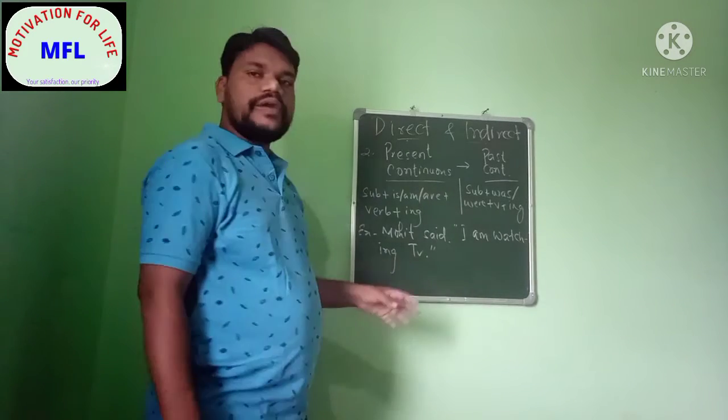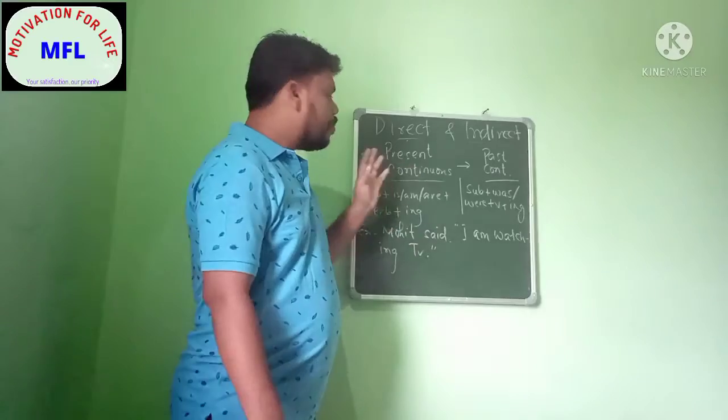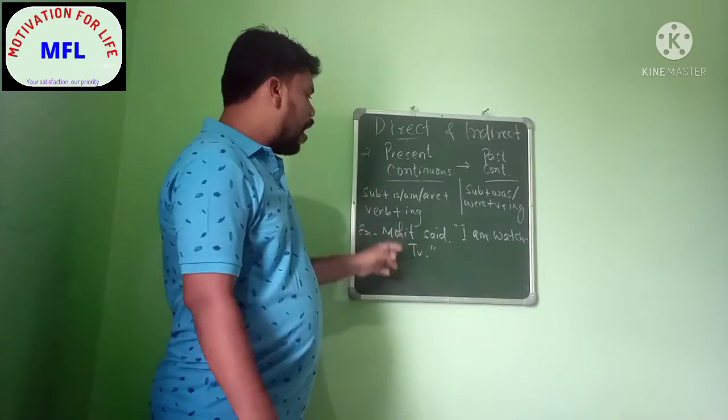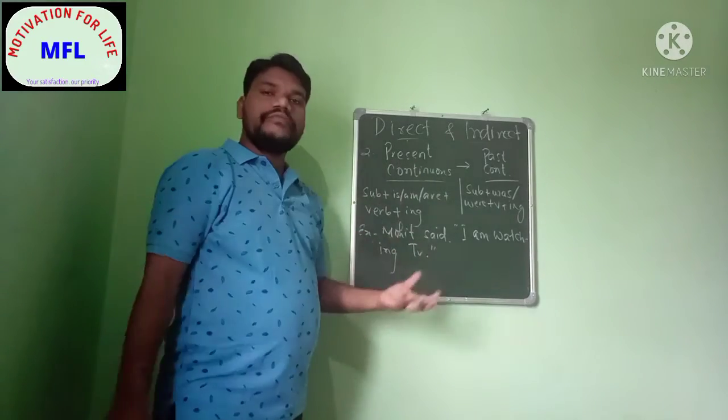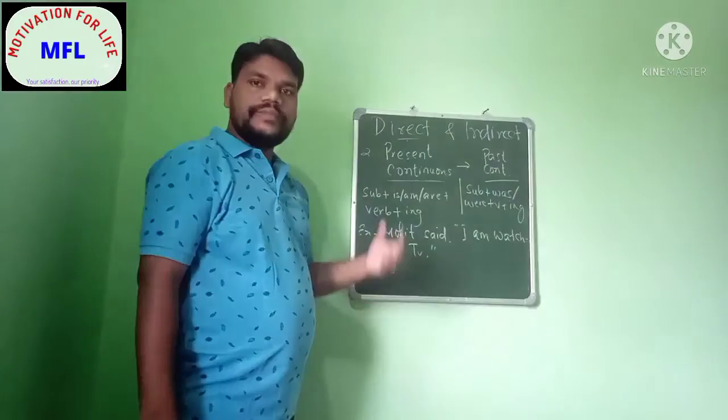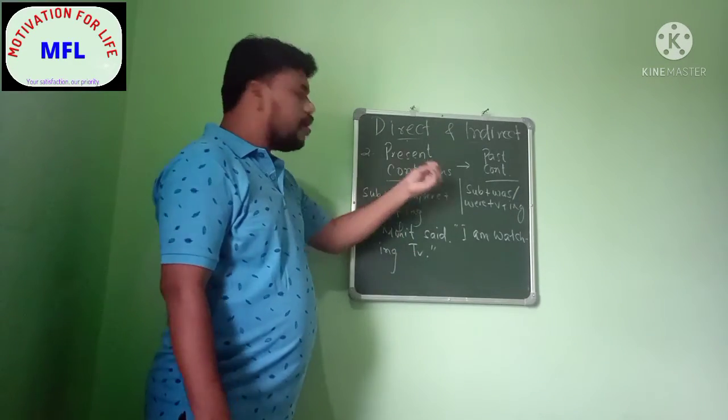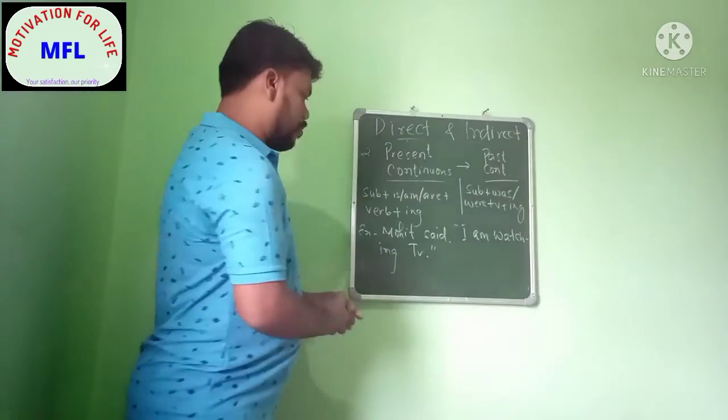Okay, so here you can see a sentence in present continuous tense, I am watching TV. So how can we convert this particular sentence into indirect speech, that we need to know.